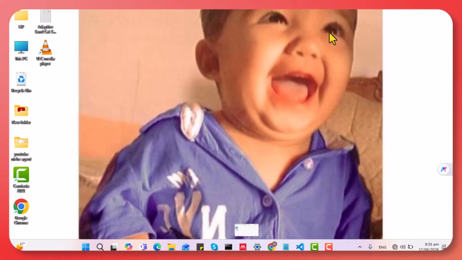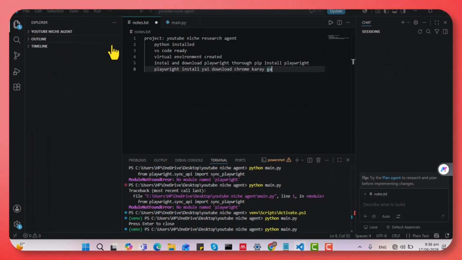First of all, I created a project folder on my desktop and named it YouTube Niche Agent. Here you can see that. Then I opened it inside VS Code. Here, through the command button, file, and you can select that folder inside your VS Code. Every software project starts with a proper workspace. I named mine YouTube Niche Agent. Here you can see that.